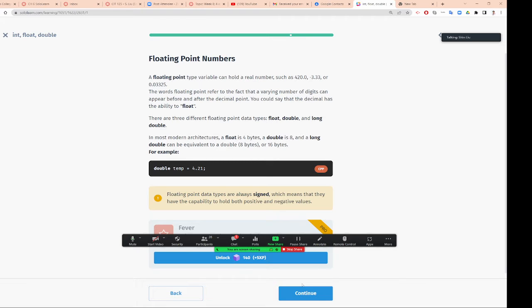There are three different floating point data types. You have float, you have double, you have long. In most modern architectures, float is 4 bytes, double is 8 bytes, long is 16 bytes.